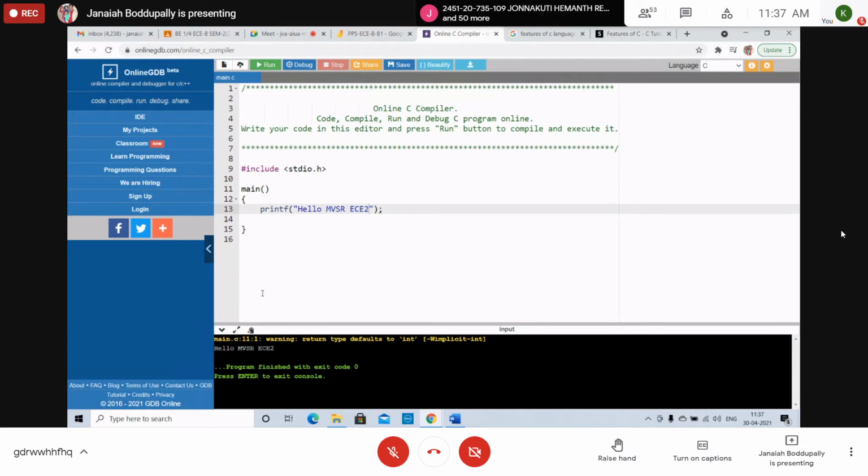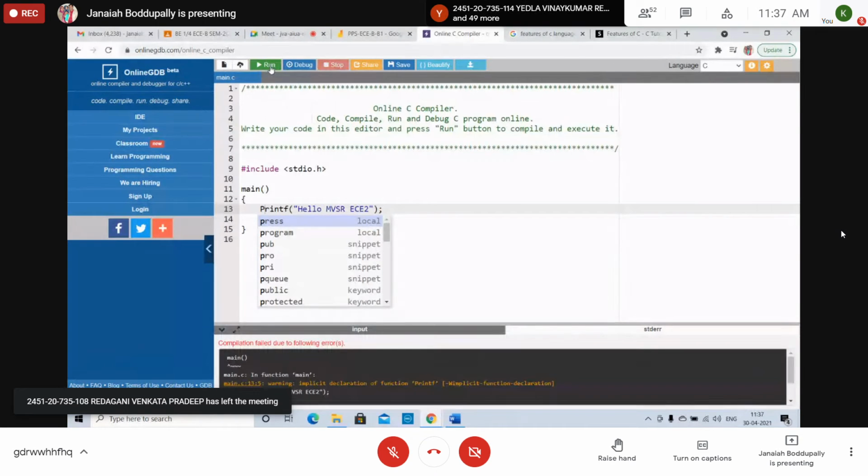Hello MESR ECE2. Just a simple printf statement. Printf statement followed by a semicolon. If you give a capital P instead of a small p, you'll get an error. There is no such keyword in C. Capital P is not recognized by the C compiler, so you need to use a small p.